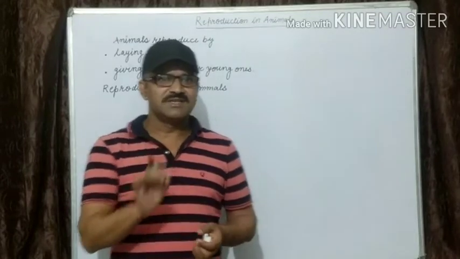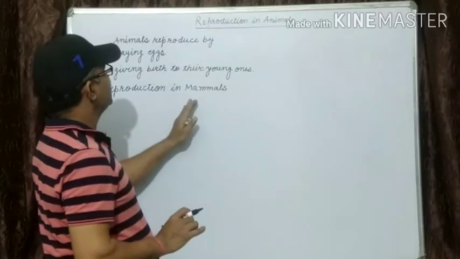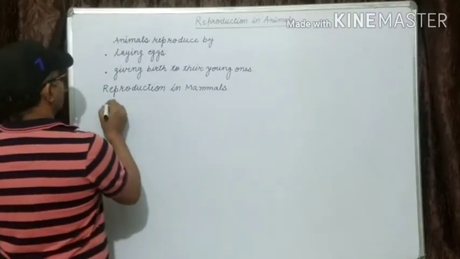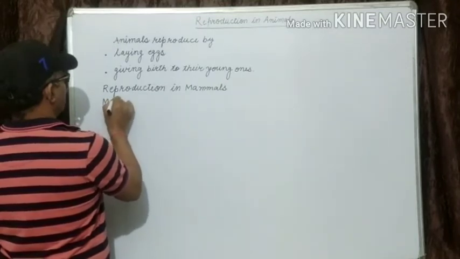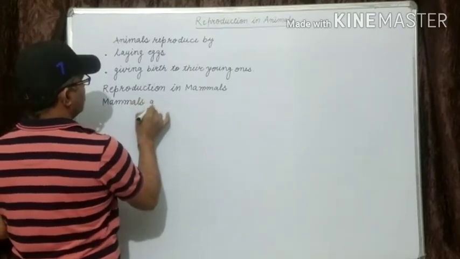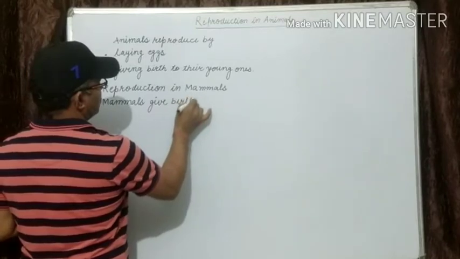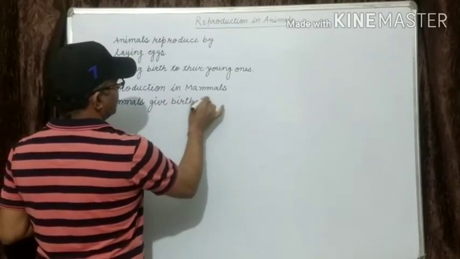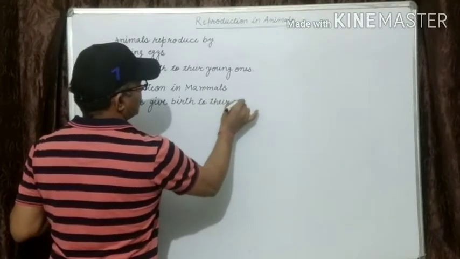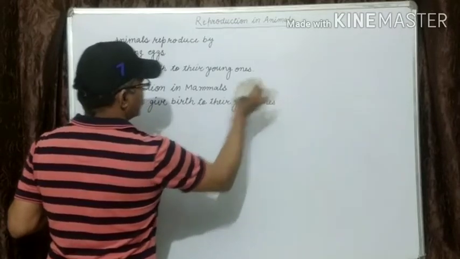So today we discuss how mammals give birth to young ones. Reproduction in mammals: mammals give birth to their young ones. Clear?